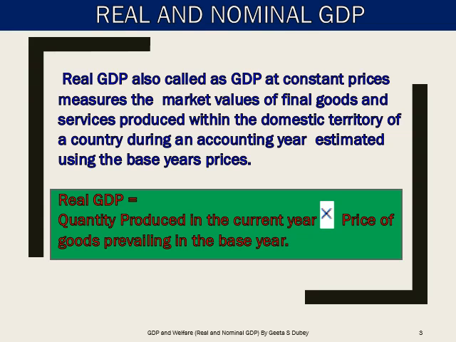Now the question that may arise is, why can't we simply compare the current year's income with that of the past year in terms of its actual values in rupees? Example, if it's 2015 and 2016, and the income in 2016 is say 100 billion and income in 2015 is say 99 billion. Does it mean that the economy has grown by 1 billion in 2016 as compared to what it was in 2015? The answer should be maybe or maybe not, because the income which is calculated in 2016 is